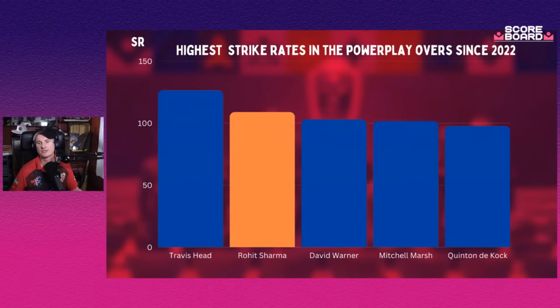And I saw other people saying, well, it's a flat pitch, and two other people have made hundreds. None of that's not true, right? And it is true, and those things need to be mentioned.